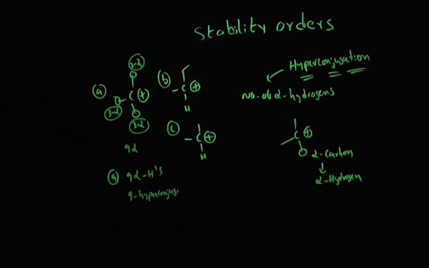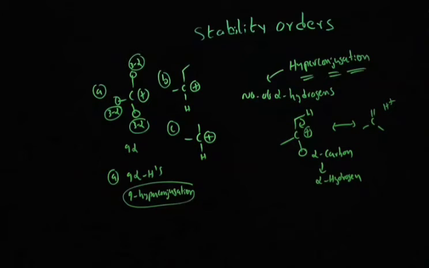Hyperconjugation says that if an alpha hydrogen is there, it will be involved in resonance with the sp2 carbon, something like this. As a result, you get a complete octet carbocation. That's the reason hyperconjugation stabilizes the carbocation. More hyperconjugations mean more stability of the carbocation. So in option A, you get 9 hyperconjugations.